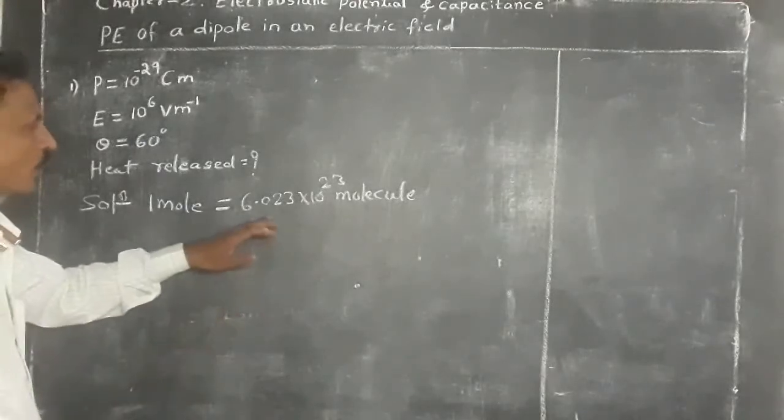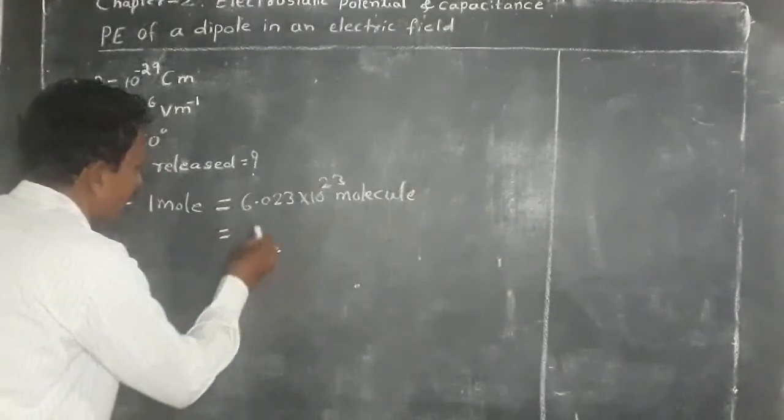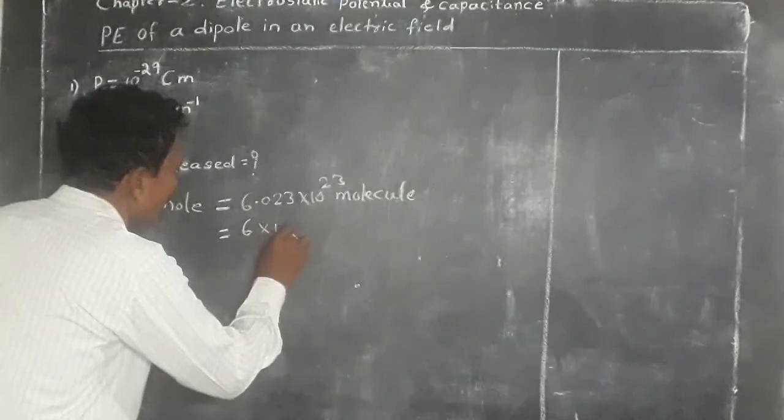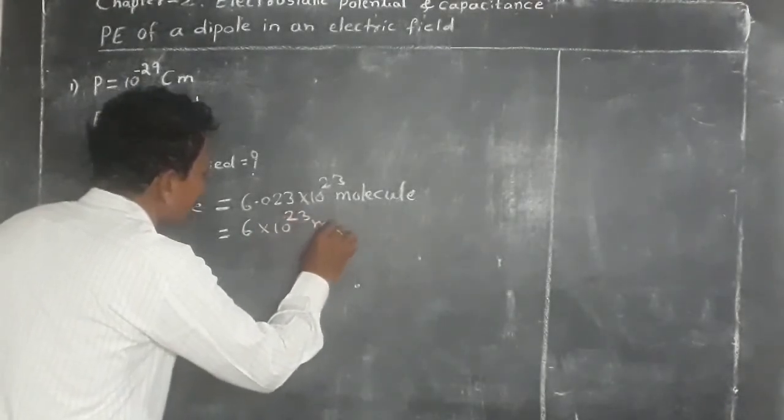For easy calculation, we can take it as 6 into 10 to the power 23 molecules.